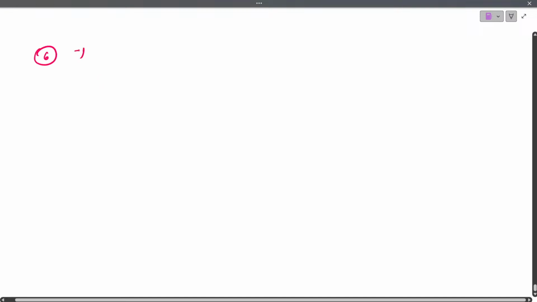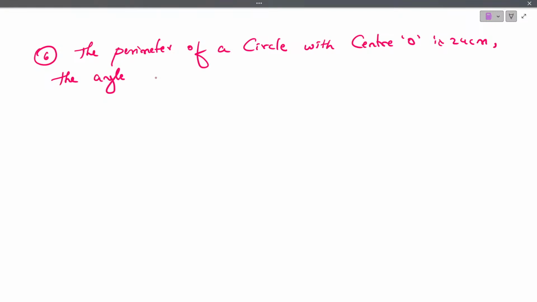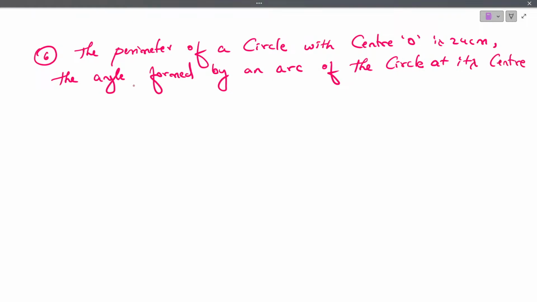The perimeter of a circle with center O is 24 centimeter, the angle formed by an arc of the circle at its center is 30 degree.